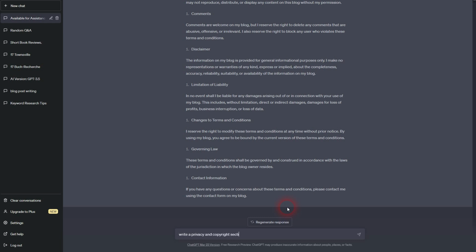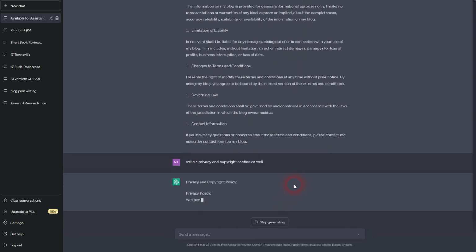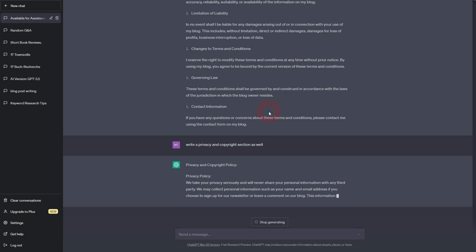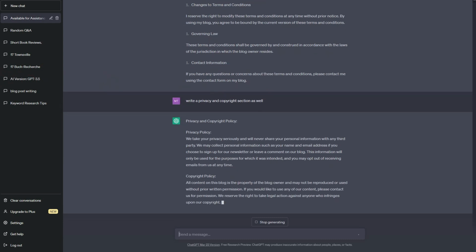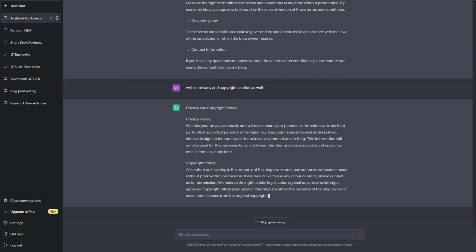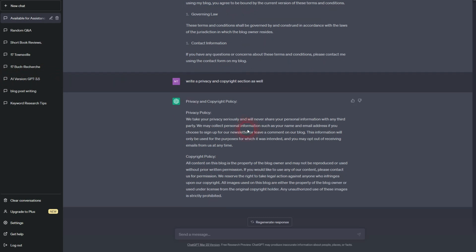You can do the same for privacy policy and a copyright section if you want to have that on your website. What you can't do though is tell ChatGPT to take the role of a professional lawyer.